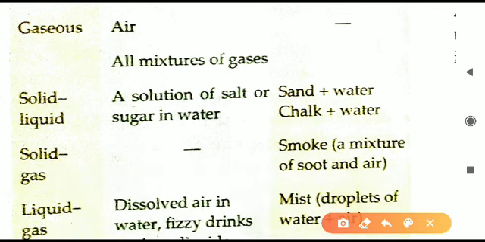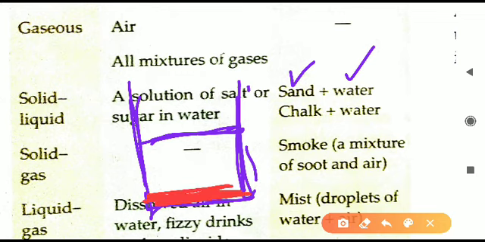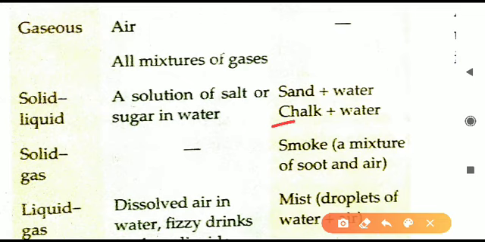Next we will see the heterogeneous. We have taken sand and mixed it in water. If you take a glass of water and put some sand in that water, the sand will collect down. Sand is heavier than water and it will not be able to dissolve in it. All the sand will settle down at the bottom of the container in which you have taken water. So it is a heterogeneous mixture. Chalk plus water: chalk also does not dissolve in water. Chalk will start floating above the water.